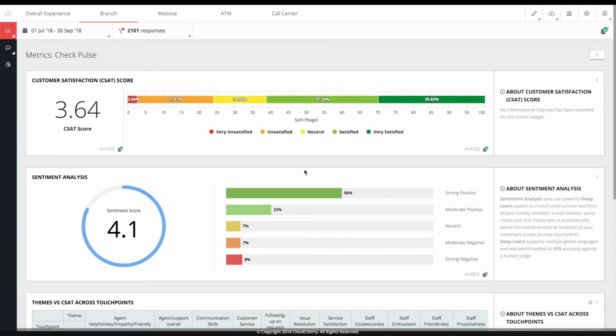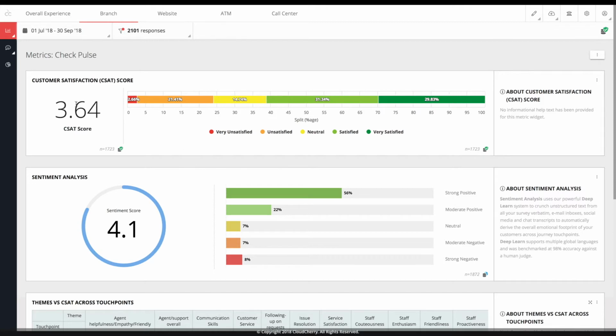We'll cover how to leverage the power of CloudCherry's text analytics in order to drive improved customer experience. CloudCherry's text analytics is driven by an AI-powered deep learning engine, which has been measured to have up to 98% accuracy against a human judge. It enables both looking at overall sentiment of your customers as well as surfacing thematic topics that they may be talking about.